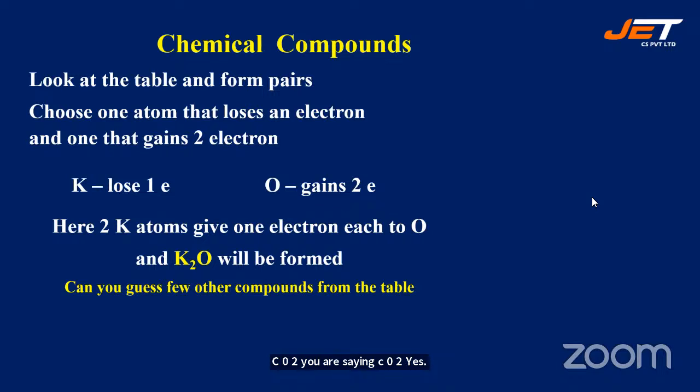CO2 is not correct because carbon gains four electrons. We need the first element to be ready to lose one electron. So lithium, sodium, potassium, right, each will lose one electron on the outside. And hydrogen also. H2O is right, Manisha.